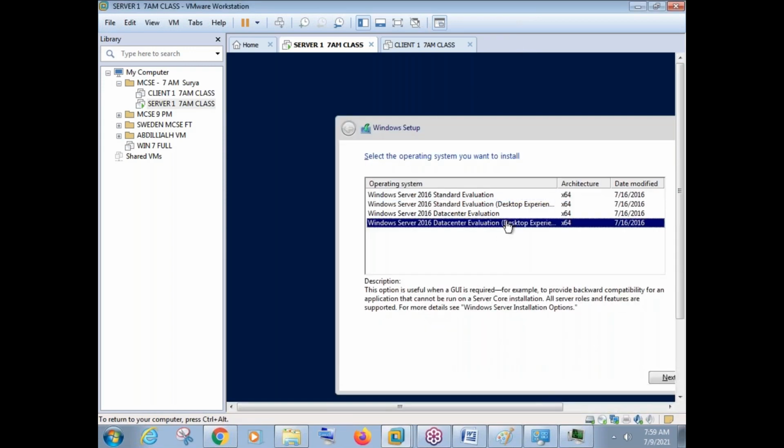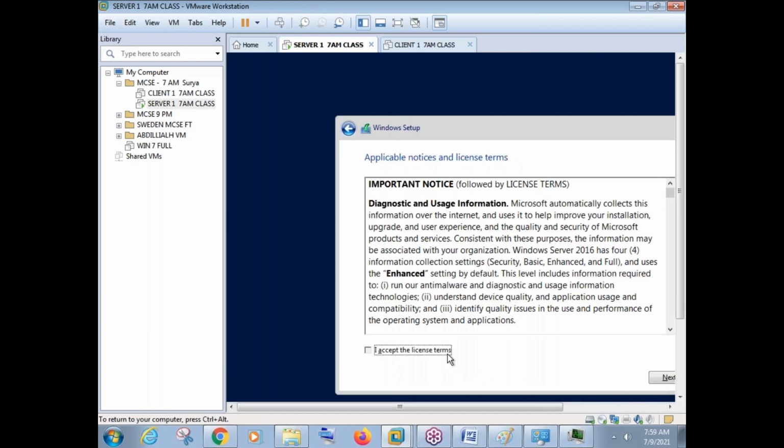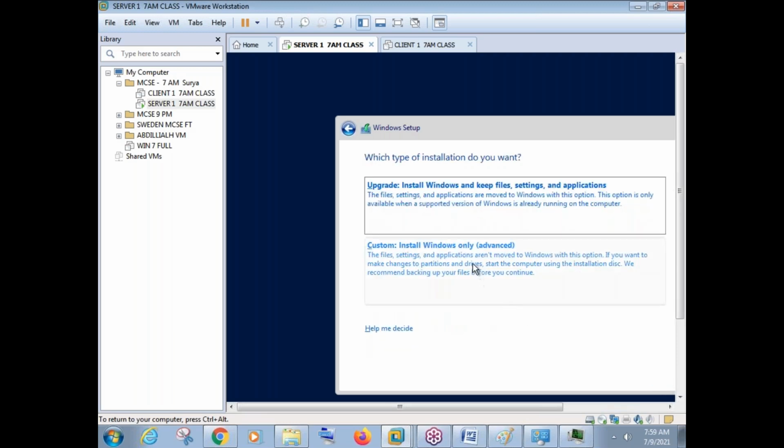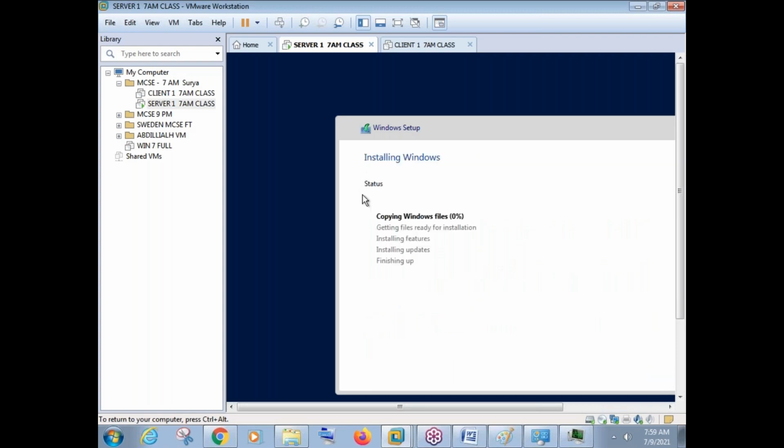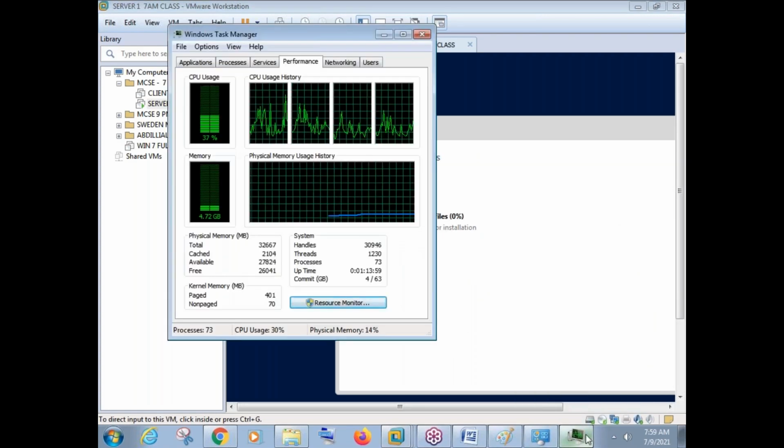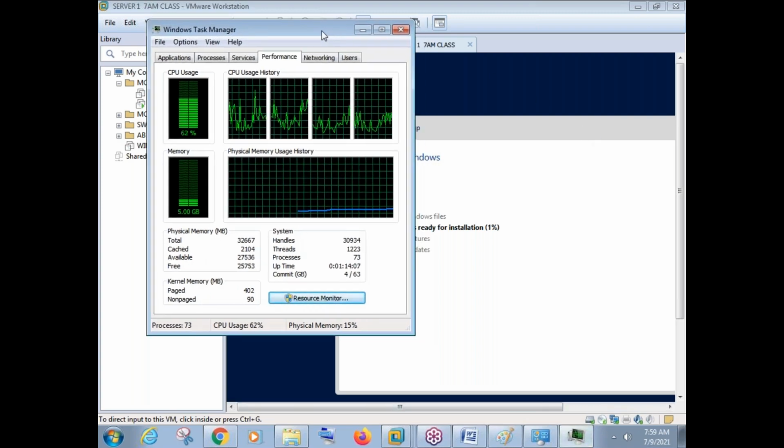and it is asking you something. So I have selected something here. I'm just saying next here. Accept license terms and conditions, next. Custom, next. That's it, the installation process has begun. Now, can you see the difference here, friends? How much GB RAM it is using now? It is using 4.8 GB. It will use up to like 5 GB now, and it will go more than 5 GB.